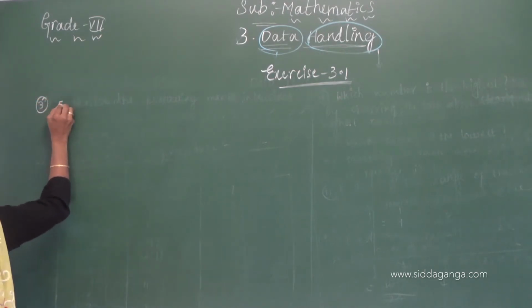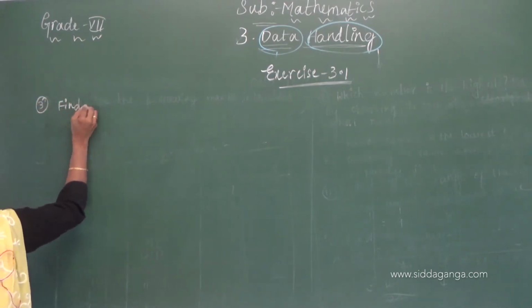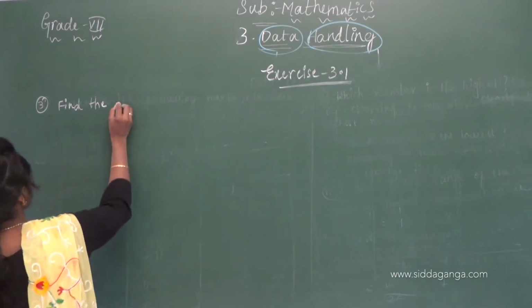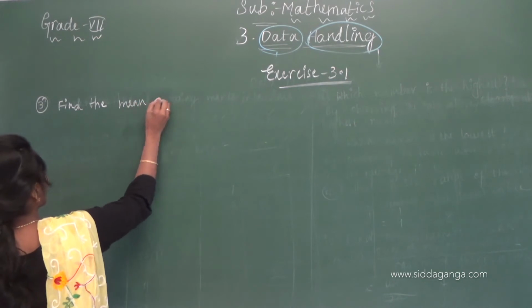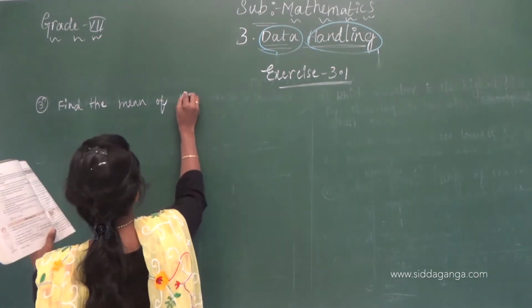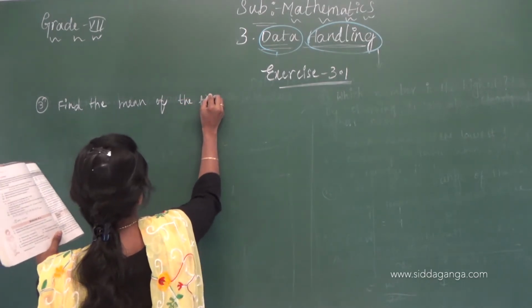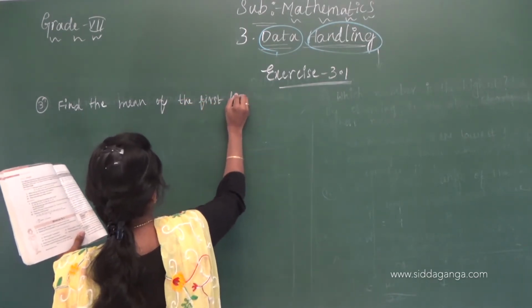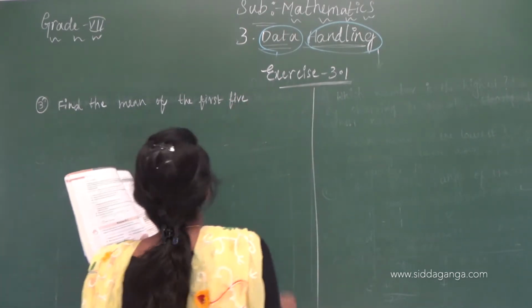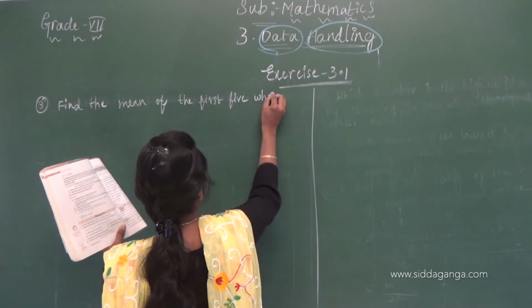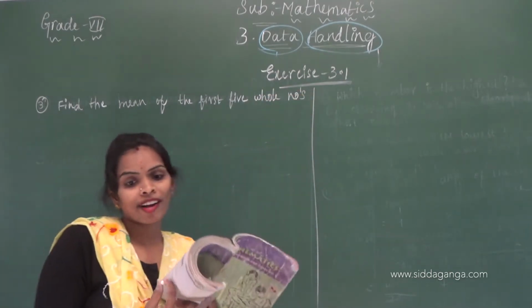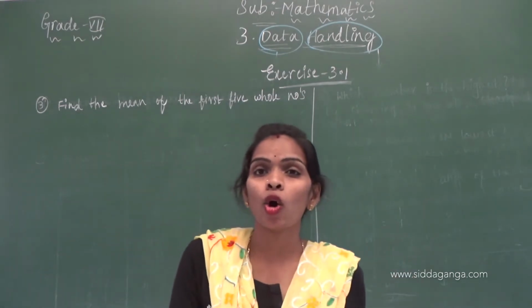Find the mean of the first 5 whole numbers. Find the mean of first 5 whole numbers.